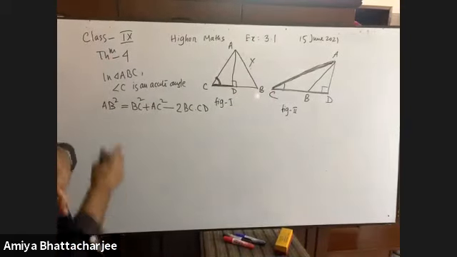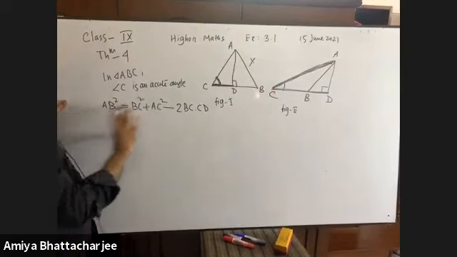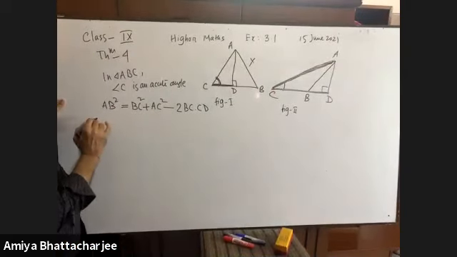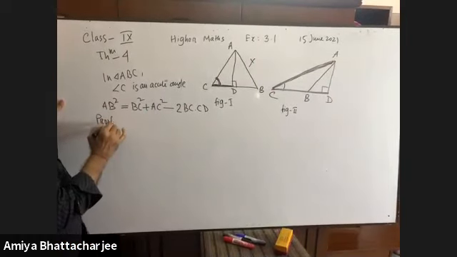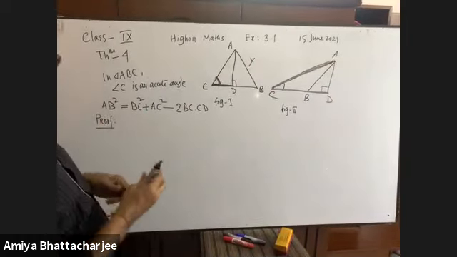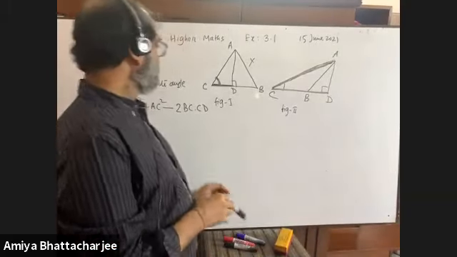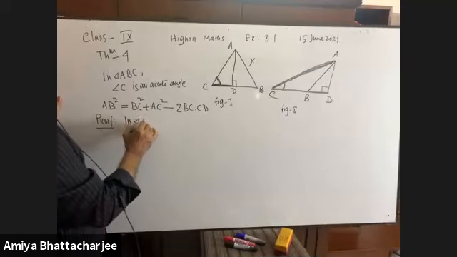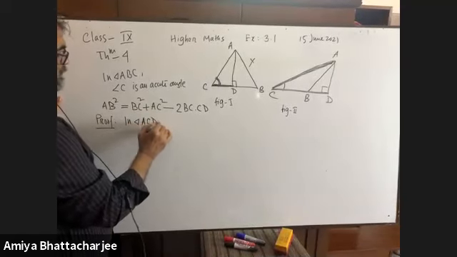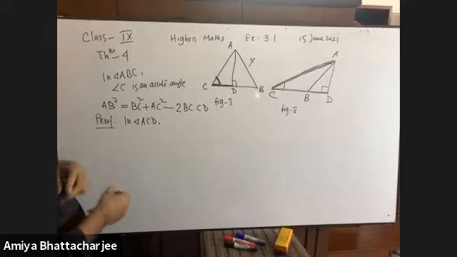Okay. Now we are going to prove it. Please try to write down what I am going to write down. Proof. In triangle ACD, apply Pythagoras theorem. Tell me, what will be?